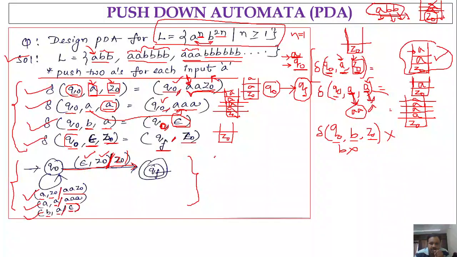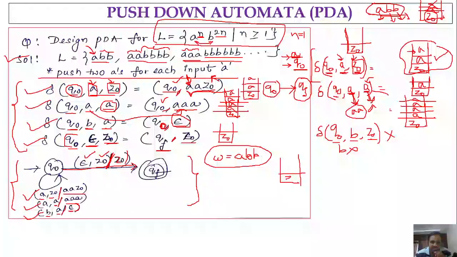Okay, so let me consider one string and explain this logic once again. A, B, B. Let me take a smaller string, so A is equal to BB. So how do we implement it? First, if you consider the first transition, let me consider the stack content.